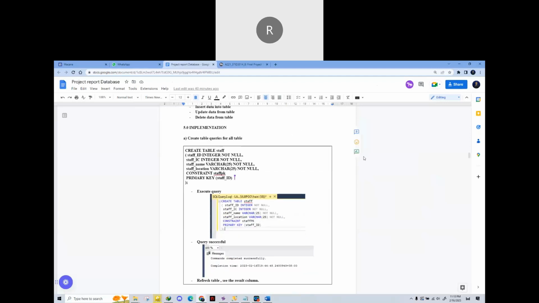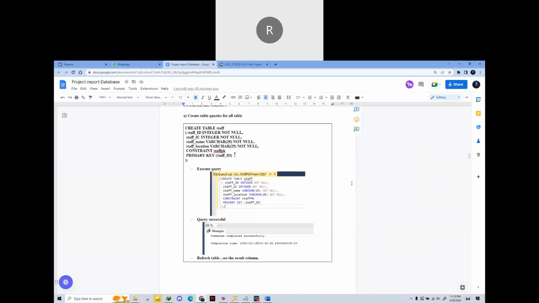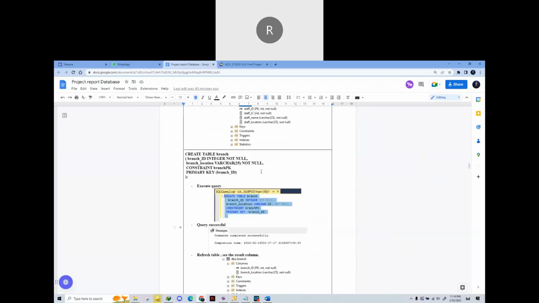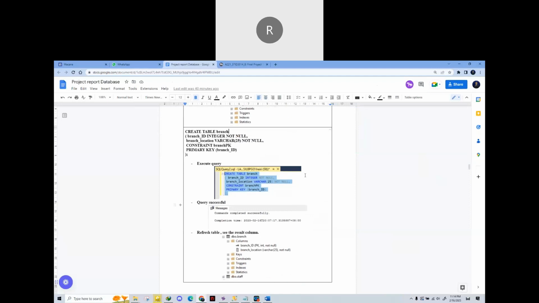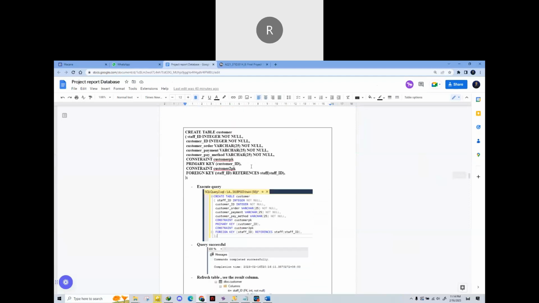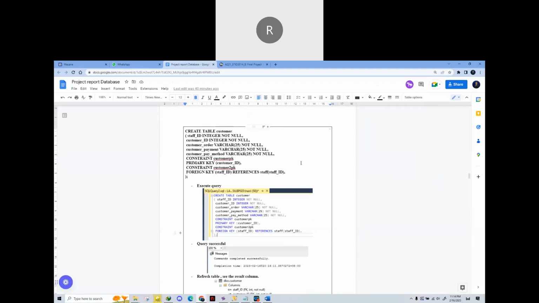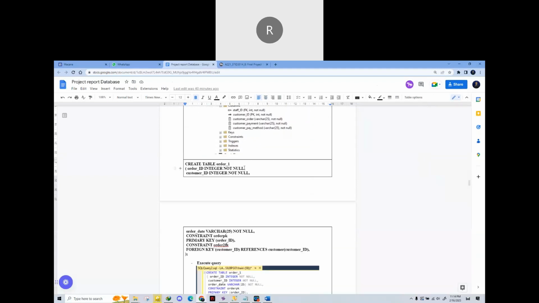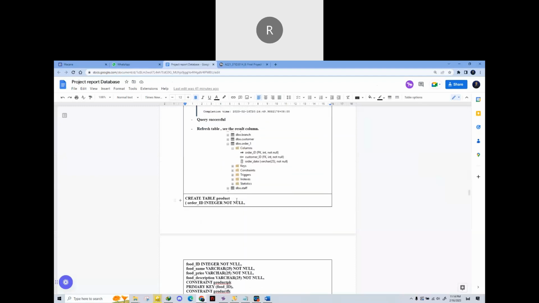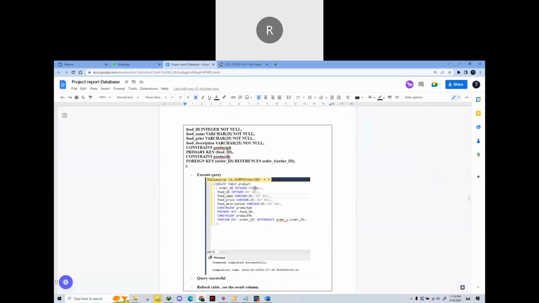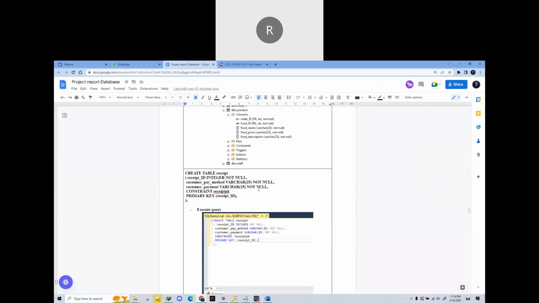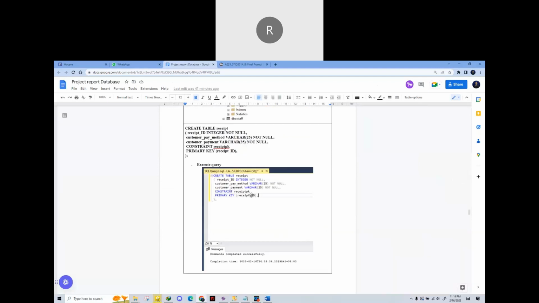Thank you, Lukman Hakim. So we're moving on to the implementation stage. As you can see here, we can create table queries for all tables, such as the staff table, moving down to the branch table, then we have the customer table as well as the order table, and also finally the receipt. Each table has its own queries that when executed, will come out with a successful outcome.